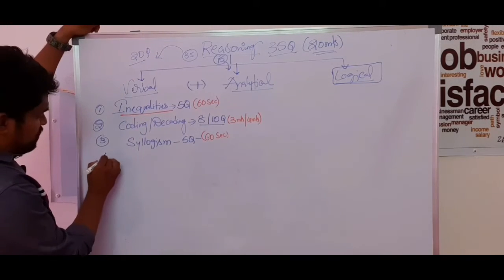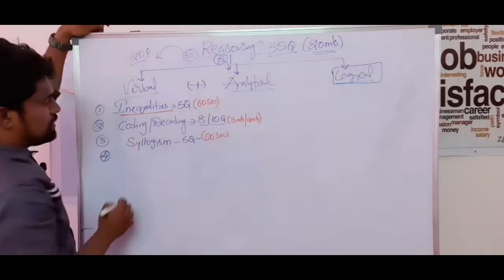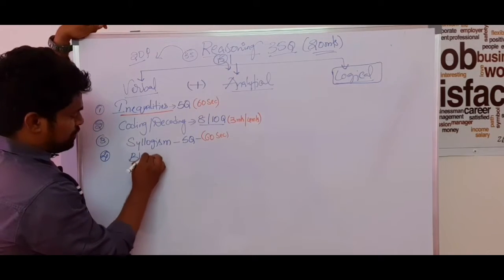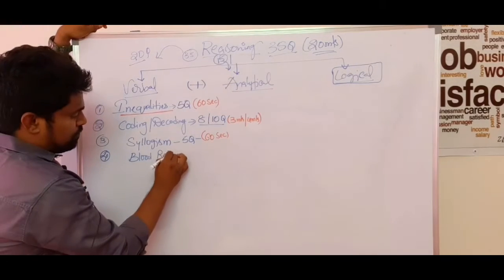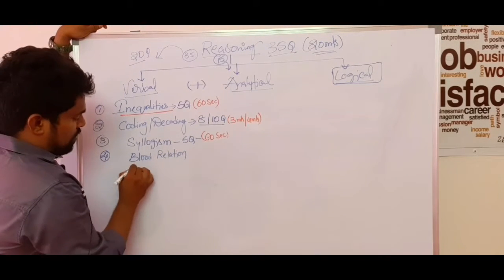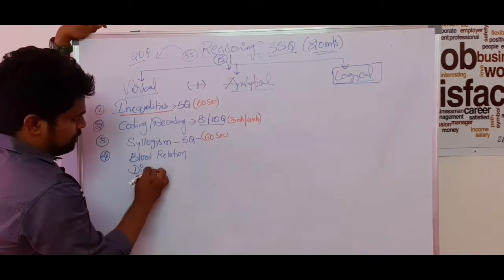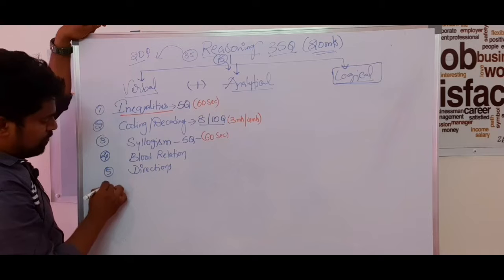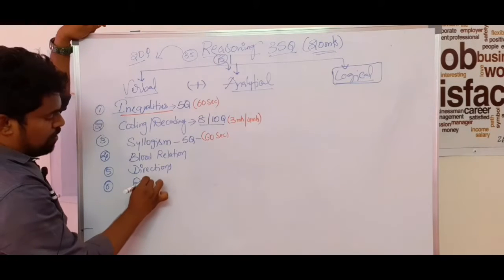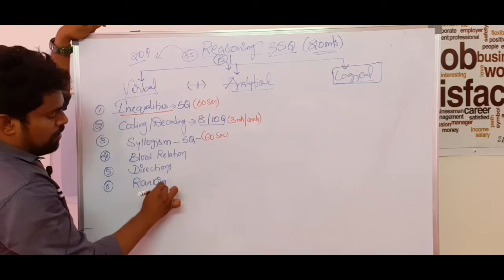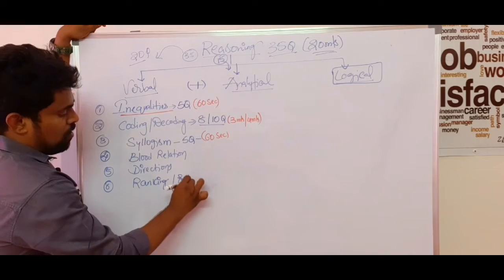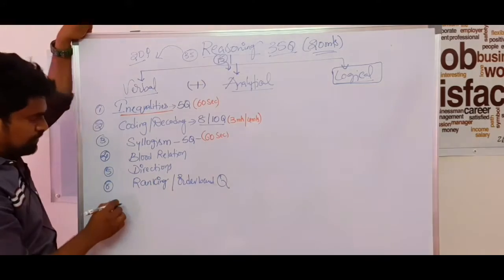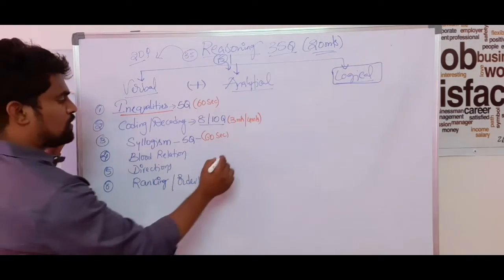And next, fourth one, some miscellaneous concepts are there, like blood relation, directions, ranking or order based questions. So these are all miscellaneous concepts, guys.